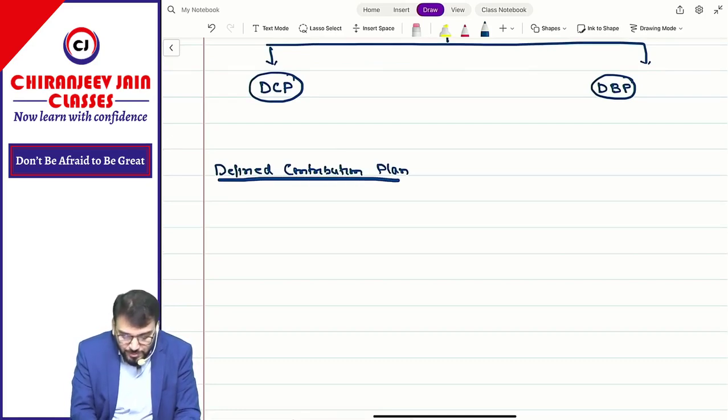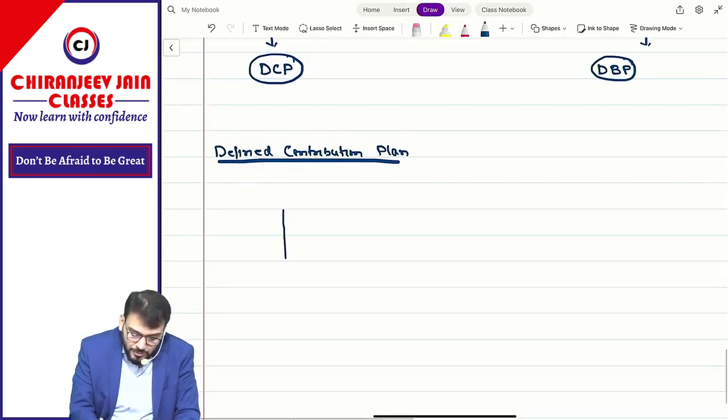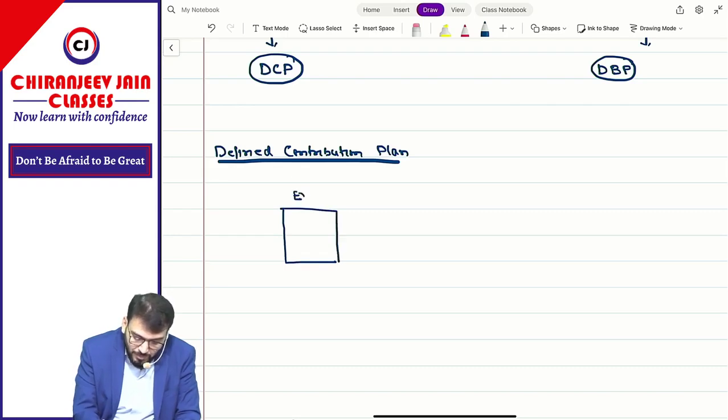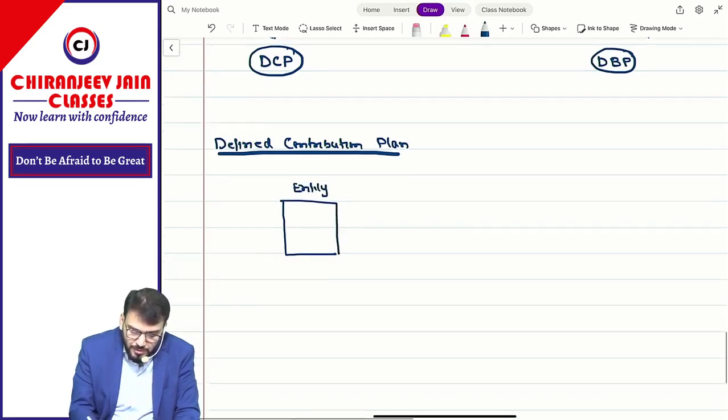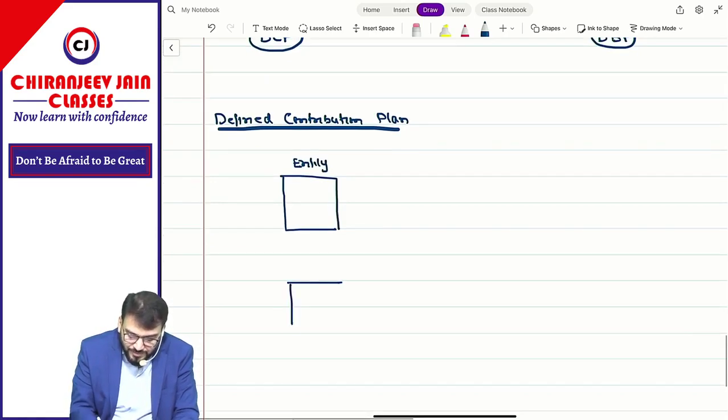In a defined contribution plan, there will be one entity, and there will be employees of the entity.